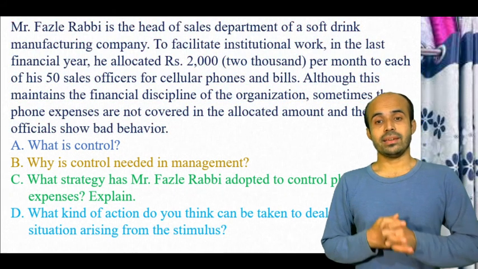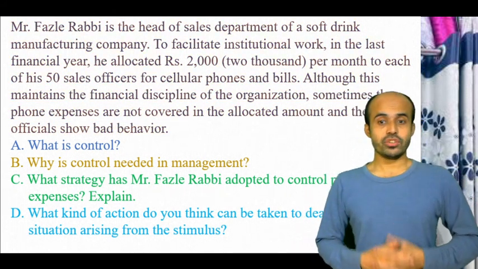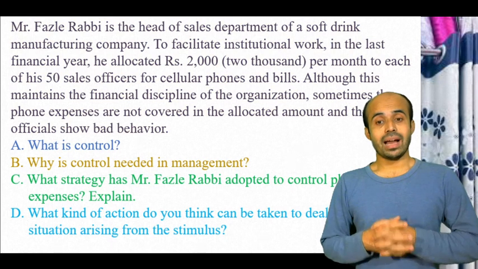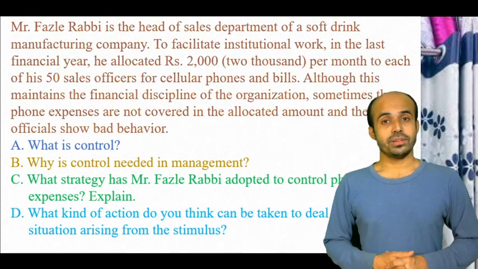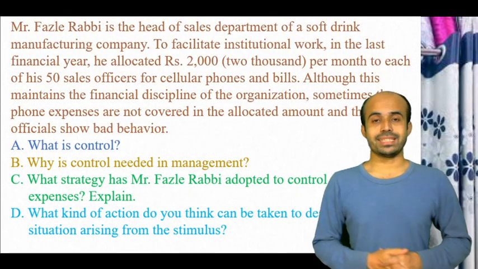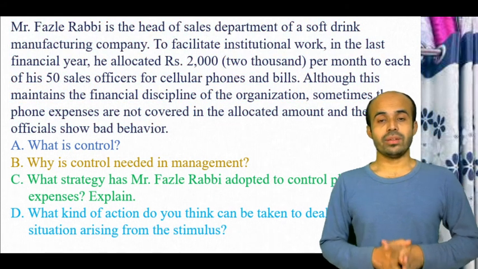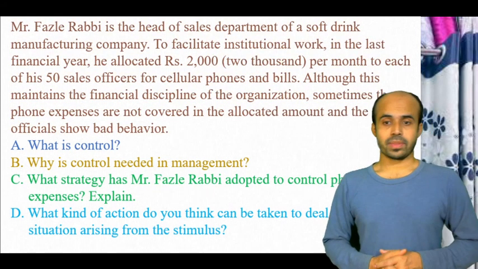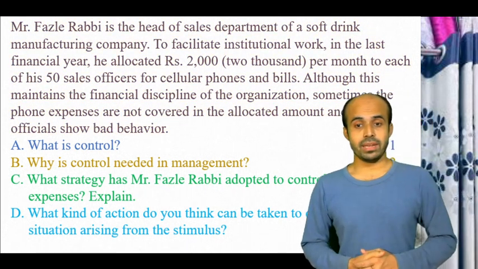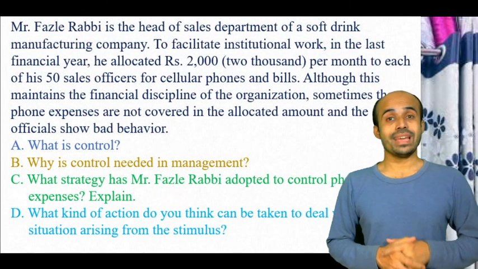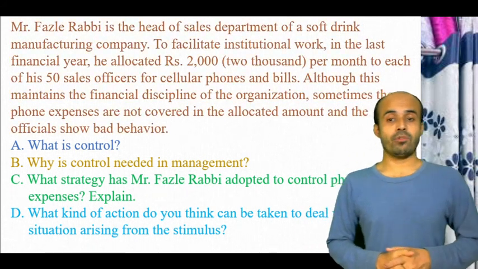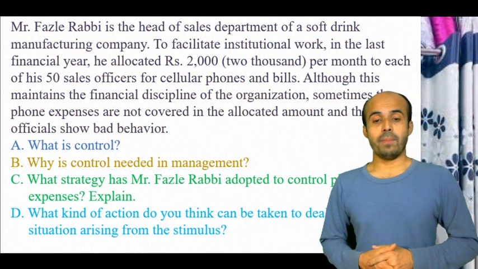To facilitate institutional work, in the last financial year, he allocated Rs 2000 per month to each of his 50 sales officers for cellular phone bills. Although this maintains the financial discipline of the organization, sometimes the phone expenses are not covered in the allocated amount and the officials show bad behavior.